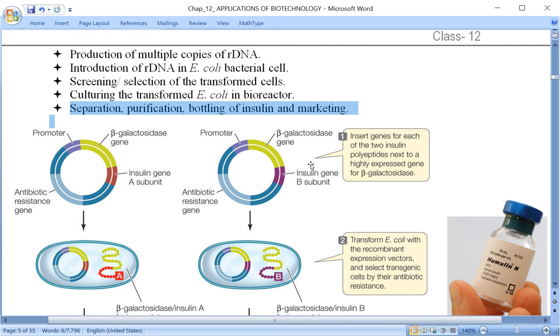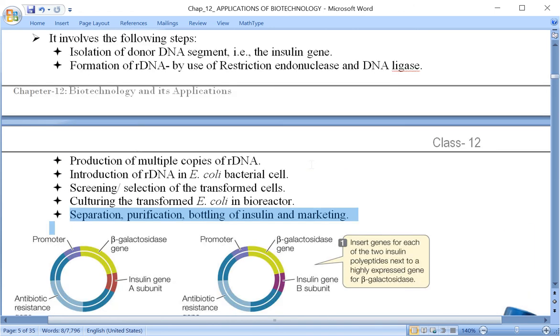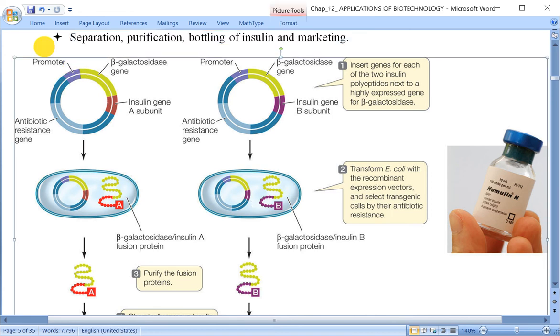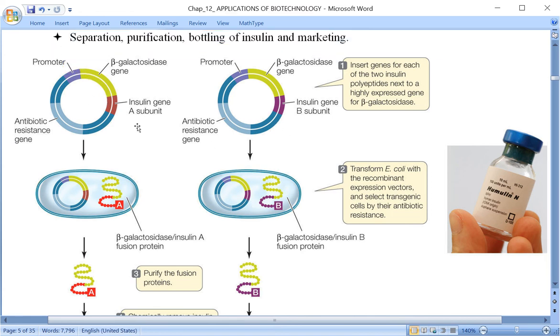Whatever I have just discussed point-wise, let's have a look at the same thing with the help of this figure. Two different plasmids are taken, and in them the insulin genes that produce chain A and chain B. That's why there is an insulin gene A subunit and an insulin gene B subunit.